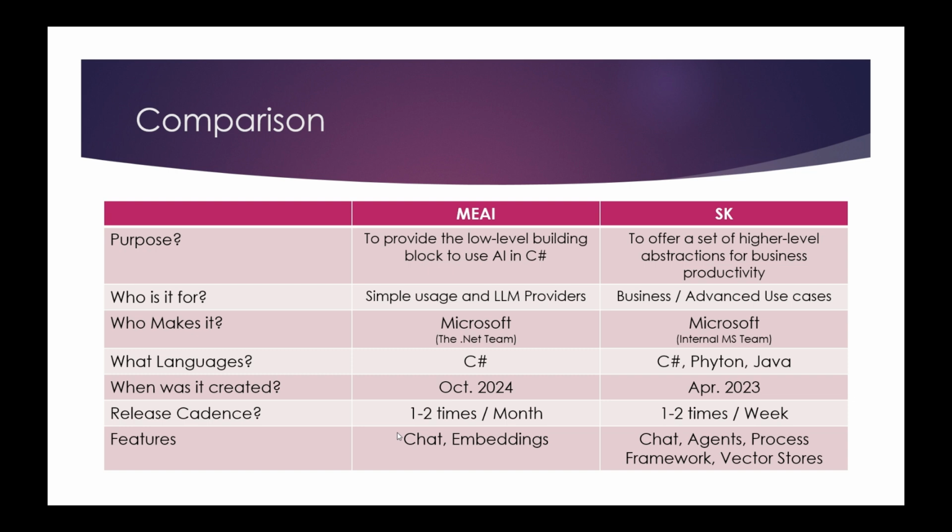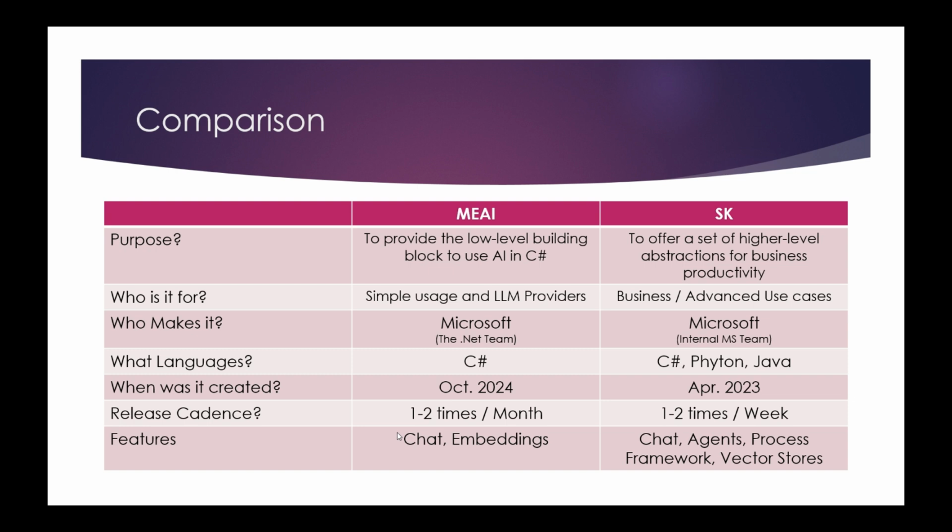MEAI is for C# only, while SK can also work with Python and Java. In this case, we don't care. We're talking about C#, but they actually have multiple levels. C# is the most advanced at the moment among the three, then Python, and Java is lagging behind.